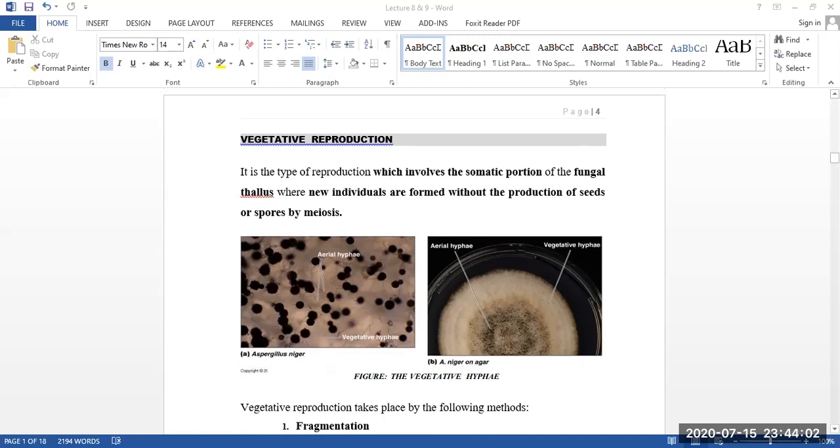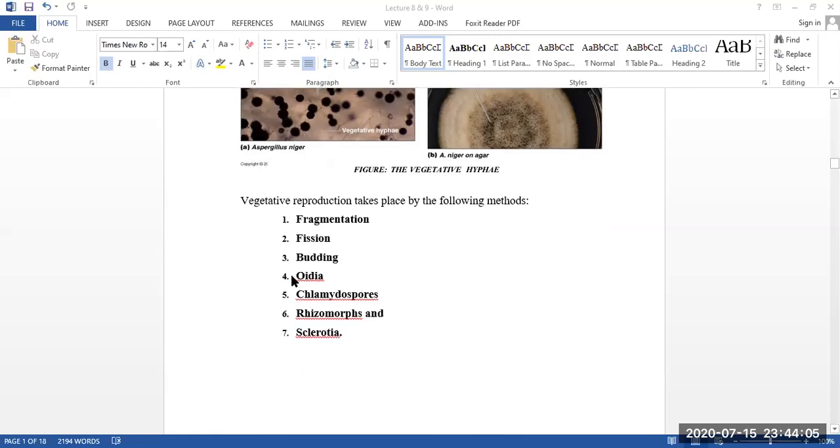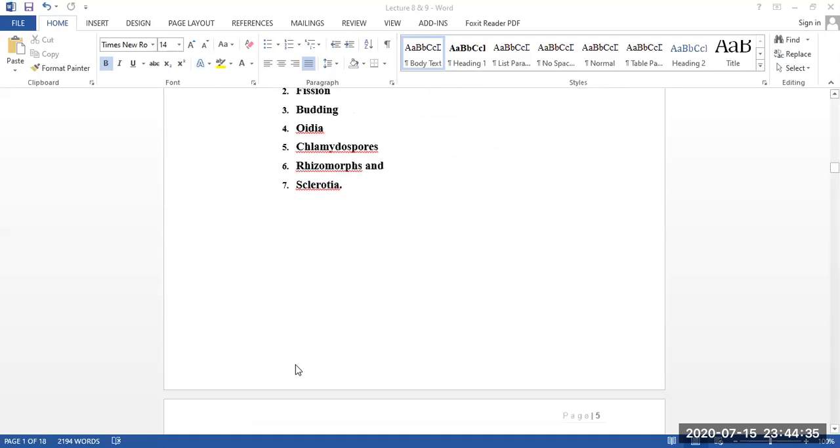So, if we go for the types of vegetative reproduction, how it happens, there are actually seven types that we are going to discuss. First of all, fragmentation, second fission, third budding, then oidia, spores, then sixth, rhizomes, and our last one is sclerotia. So let's discuss all of these. First of all, our fragmentation part.